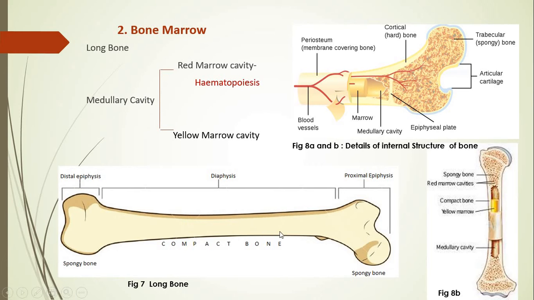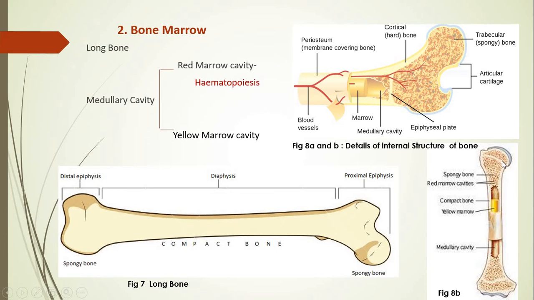Whereas in between the distal and proximal epiphysis region, there is a long slender area which forms the compact bone. Now this compact bone is also called the diaphysis, which internally holds a marrow cavity called the yellow cavity. This part is the yellow cavity. Here also you can see the yellow cavity, right? The yellow marrow cavity appears yellow in color because it contains a large number of adipose cells within itself, or one can say it is a storage of lipids. Therefore, it appears yellow and the name is yellow marrow cavity.